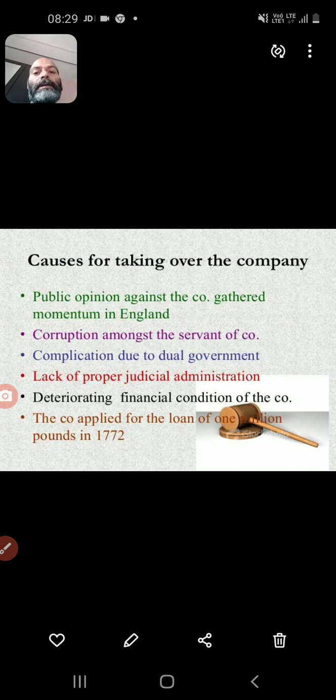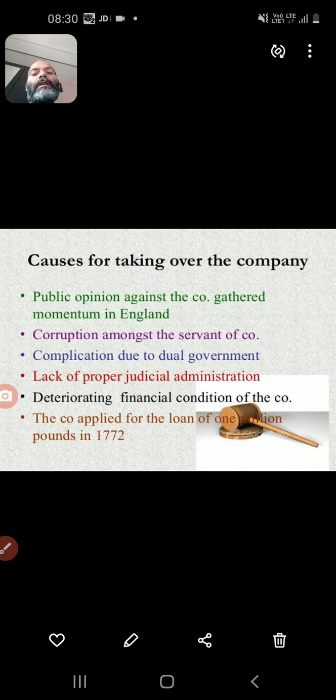Number one, the terrible famine in Bengal in 1769 and 70, and due to that, East India Company revenue was too low at that time. And third topic was East India Company was defeated by Hyder Ali in 1769. So, these are the very important causes.